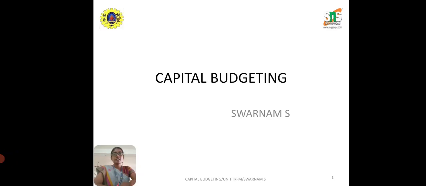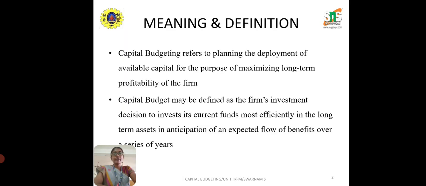In today's session, we are going to discuss capital budgeting. So we are going to see what is capital budgeting. Obviously it is a financial concept. So what is capital budgeting? Capital budgeting refers to deploying your funds in huge expenses or in long term assets. That is what is called capital budgeting.